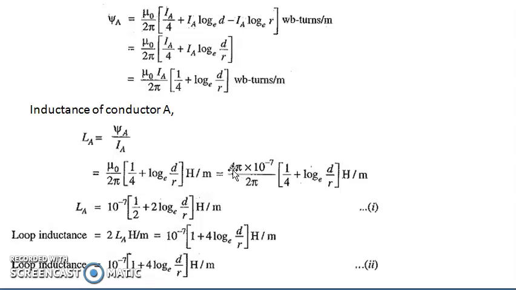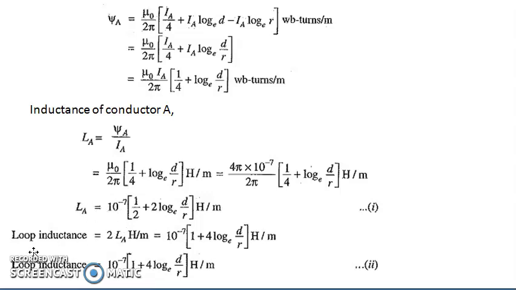You will get 2 into 10 raised to minus 7. If you take 2 inside, what you will get is 2 divided by 4, that is 1 by 2. 10 raised to minus 7 into bracket 1 by 2 plus 2 log to the base e d by r Henry per meter. Call this equation number 1. This is the inductance of a single conductor.